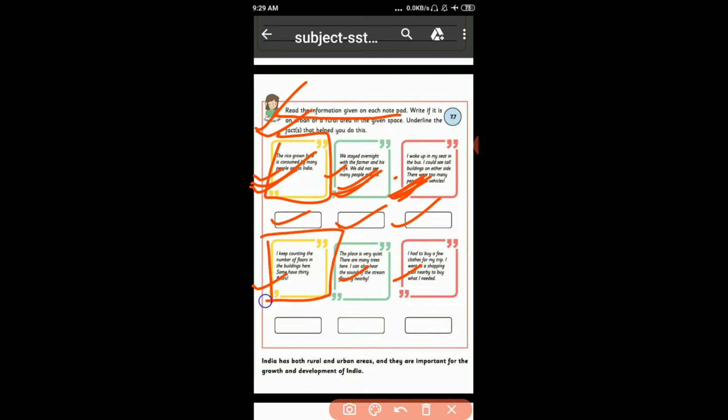After that, I kept counting the number of floors in the building. Here some have 30 floors. So what is here? It is also an urban area. Then, here the place is very quiet. There are many trees here. I can also hear the sound of the stream flowing nearby. So it is a rural area, because the place is very quiet.